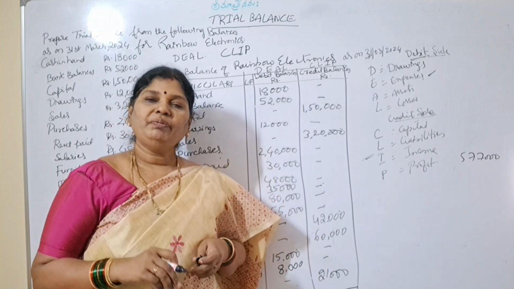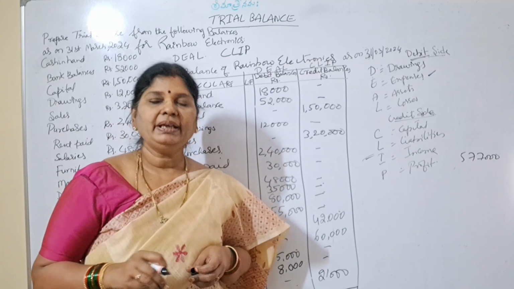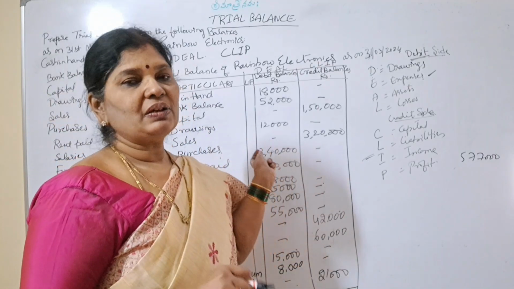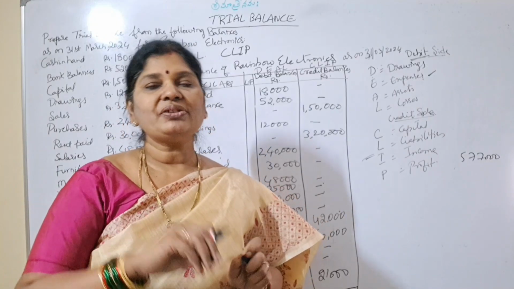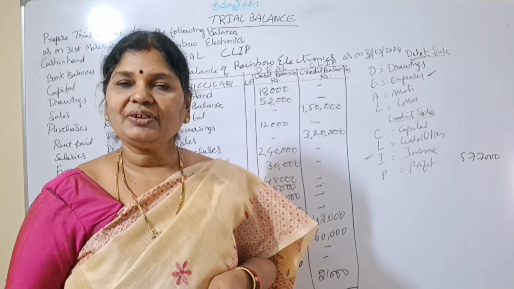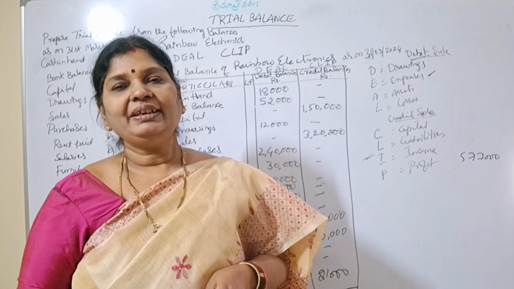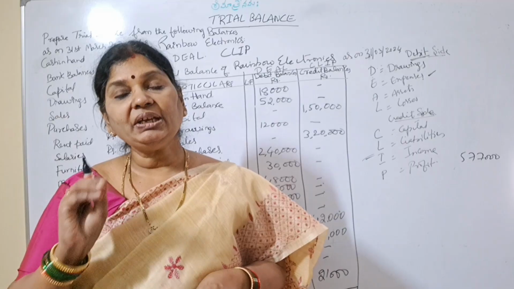Okay. So whenever we prepare ledger accounts, if our ledger accounts are properly prepared and properly balanced, right, then our trial balance also will be correct. If our trial balance is correct, then our final accounts also will be correct. What is our final accounts preparation? See, after preparing this trial balance, we will prepare trading account, profit and loss account, and balance sheet. Trial balance is very important.